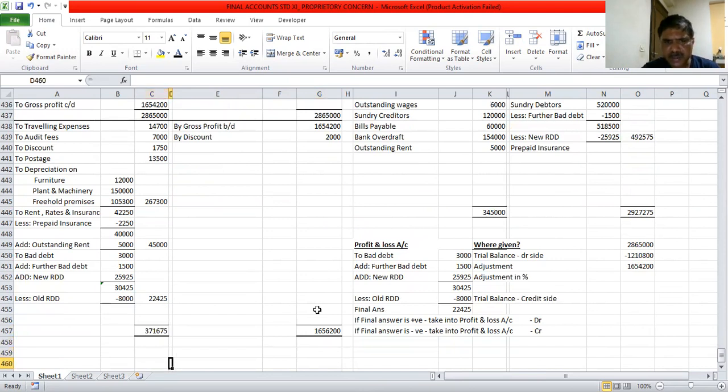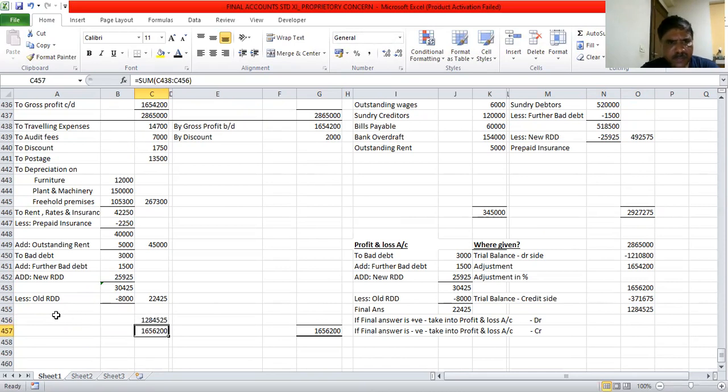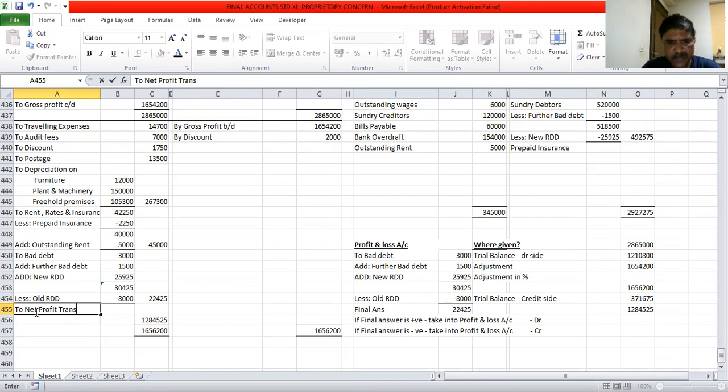But if I add the debit side, it gives me 3,71,675. Minus it. That is 16,56,200 minus 3,71,675. We will get the answer of 12 lakh 84,525. Is it correct? Yes, sir. So the net profit is transferred to the capital account.